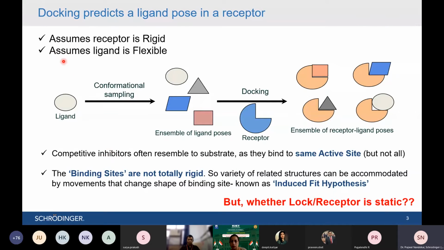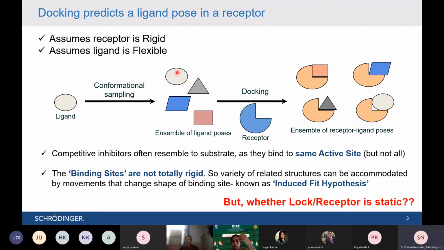Overall, in molecular docking we consider the protein as a rigid molecule, meaning the protein is not moving. But fortunately we can consider the ligand as flexible because it is a small molecule. What happens in molecular docking is that you have a ligand molecule with a particular shape or conformation. The software tries to generate various conformations of the ligand molecule. We call it the conformational sampling method. It generates various shapes of that ligand molecule, and this is what the software does in the background.